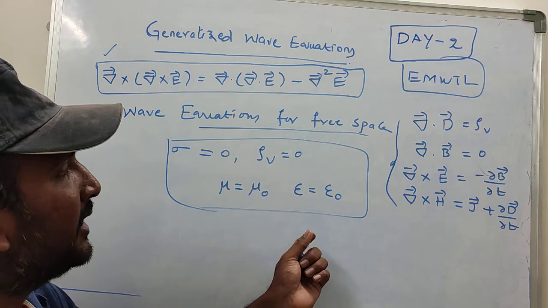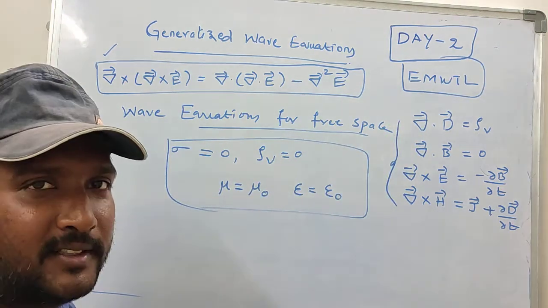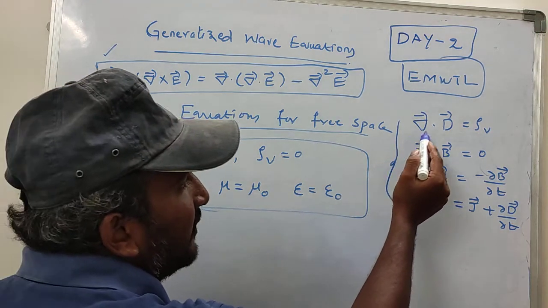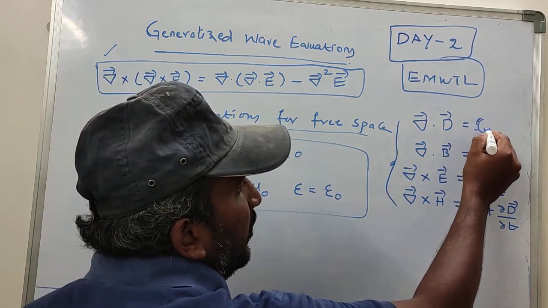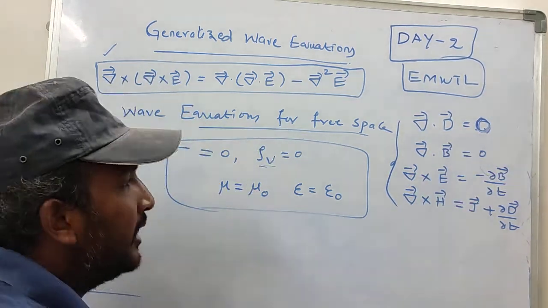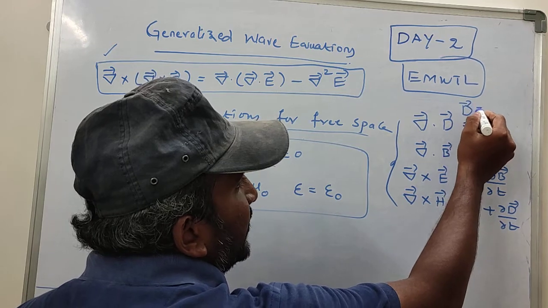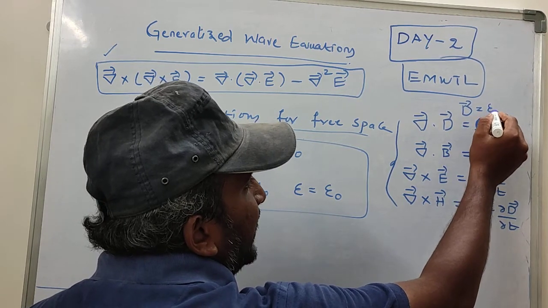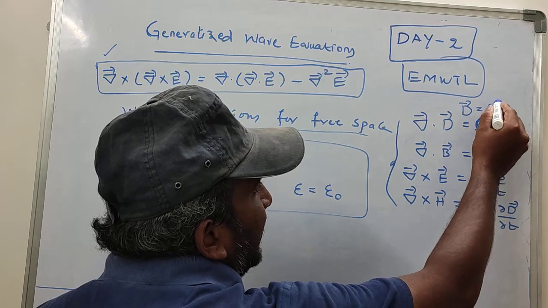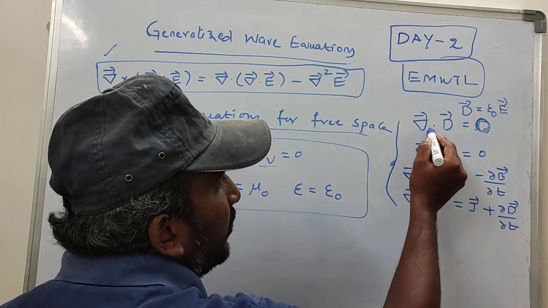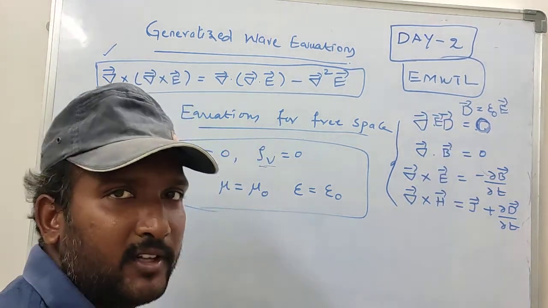Now if I substitute these conditions in the 4 Maxwell's equations, then divergence of electric flux density, since rho v is 0, becomes 0. Since electric flux density is equal to epsilon naught times electric field intensity, divergence of electric field intensity is also equal to 0.